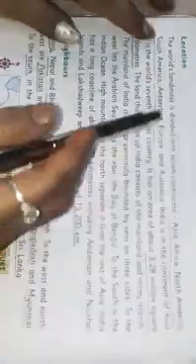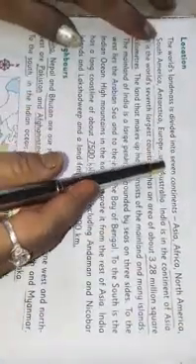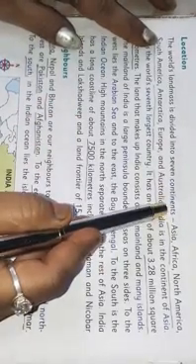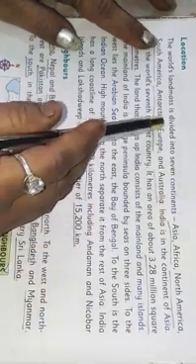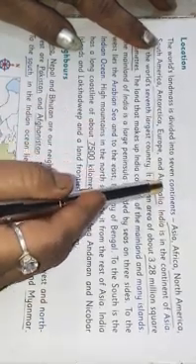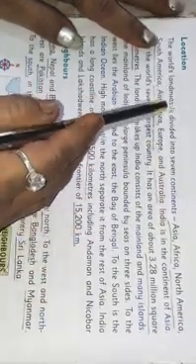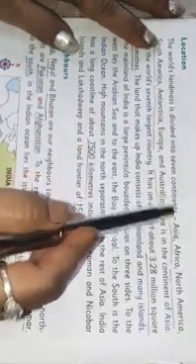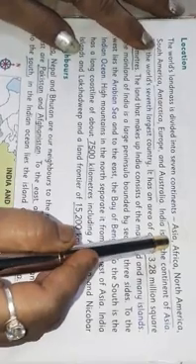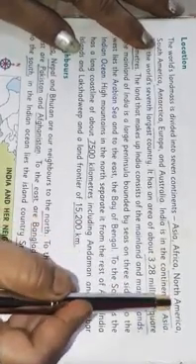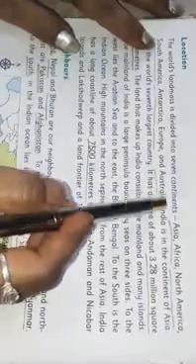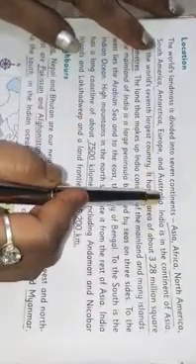Now, location. The world's landmass is divided into 7 continents. You have studied the continents, the large land masses, the large parts of land. The land masses are divided into 7 continents: Asia, Africa, North America, South America, Antarctica, Europe and Australia. These are the 7 continents.